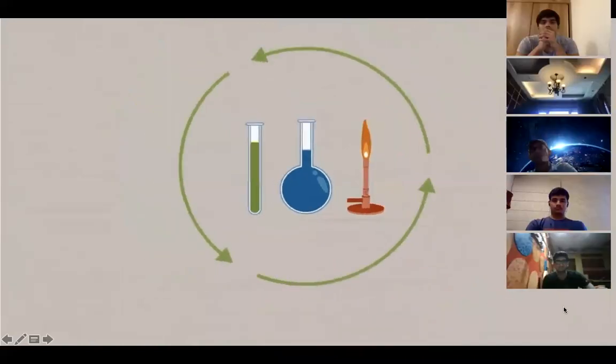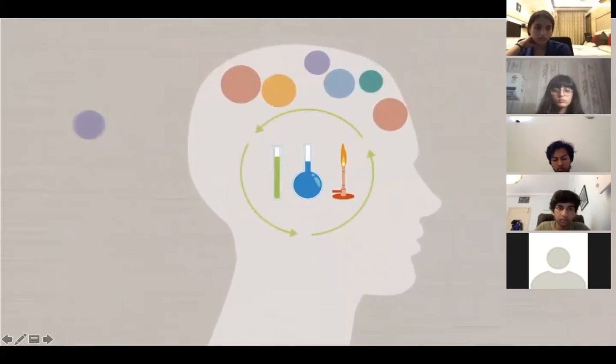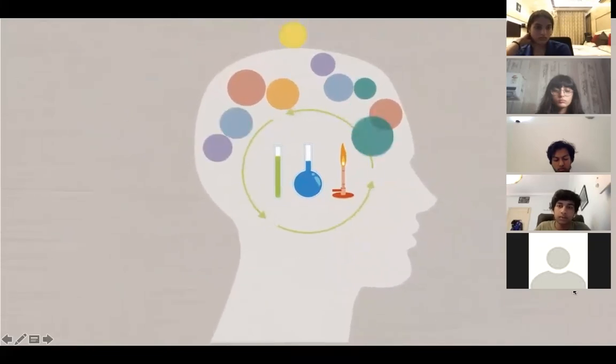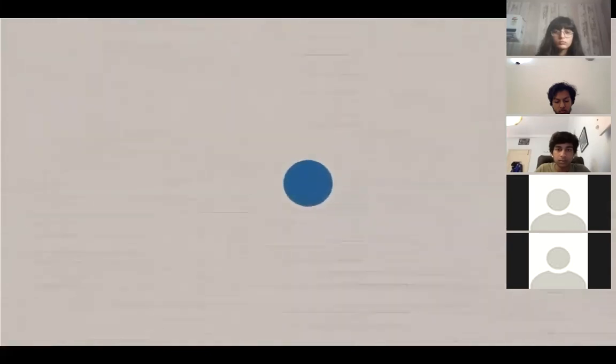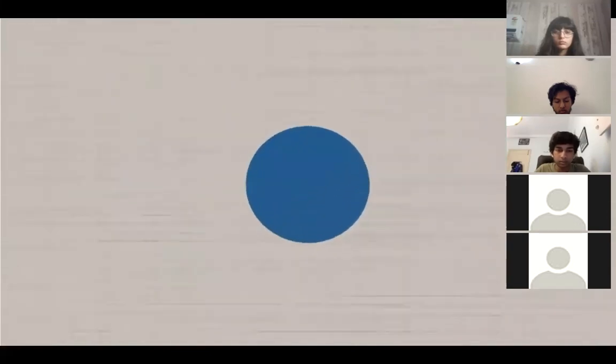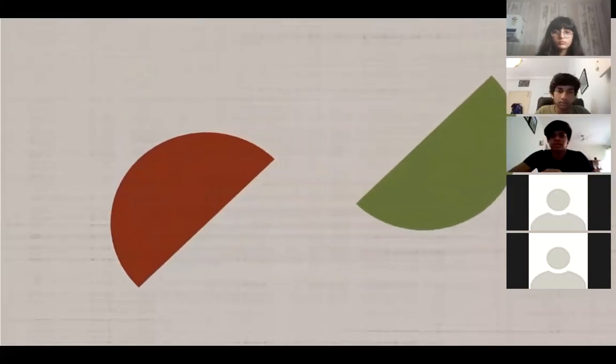Kuhn believed that science was punctuated by revolutions that signaled major shifts in scientific understanding. He claimed that this cycle had a recognizable structure that was characterized by successive periods of normal and extraordinary science.